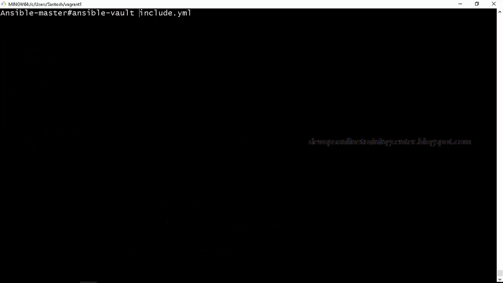Ansible Vault encrypt. So this will ask for a password. Let us say I give some password, root123, root123.